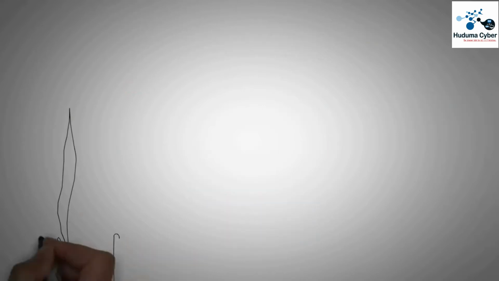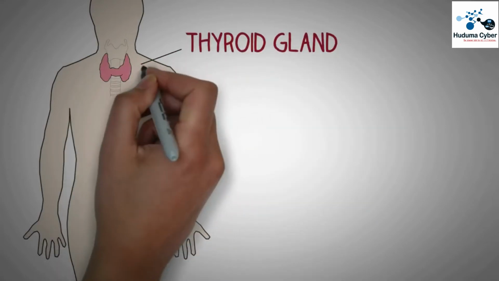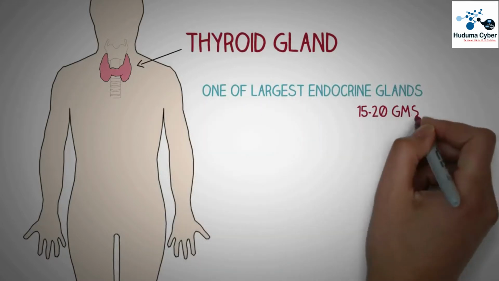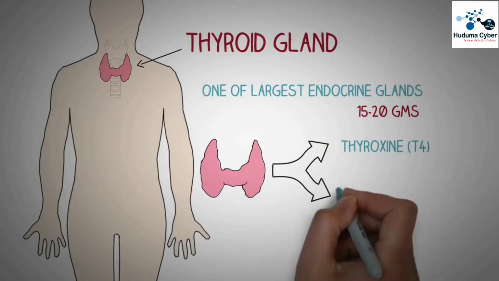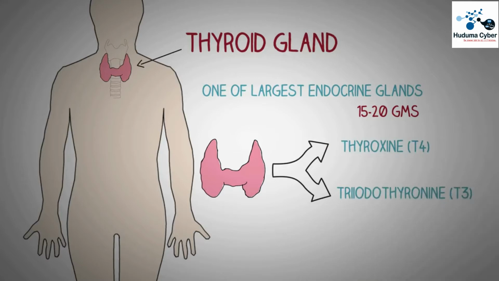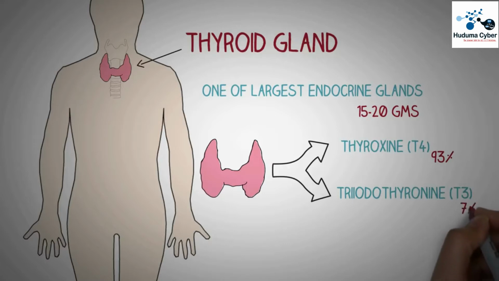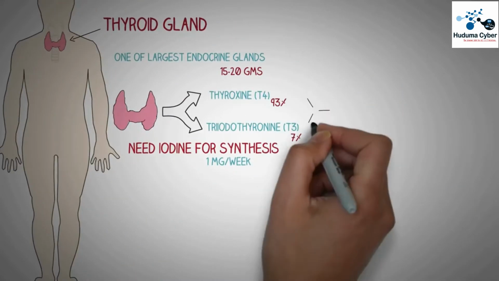So first of all, we will take a look at the thyroid gland. The thyroid gland is located immediately below the larynx and it is one of the largest of all endocrine glands, weighing about 15 to 20 grams. The thyroid gland secretes two important hormones, the T4, the thyroxine, and the T3, or the triiodothyronine. 93% of all the secretion of the thyroid gland is T4 and only 7% is T3. Thyroid hormones require iodine for their synthesis in a dose of 1 mg per week.